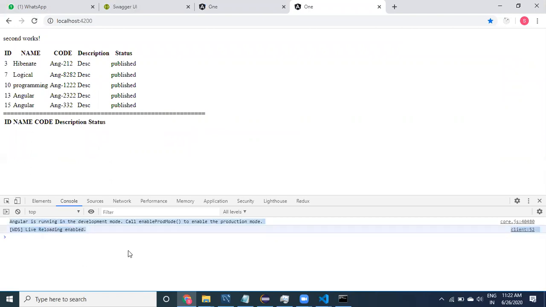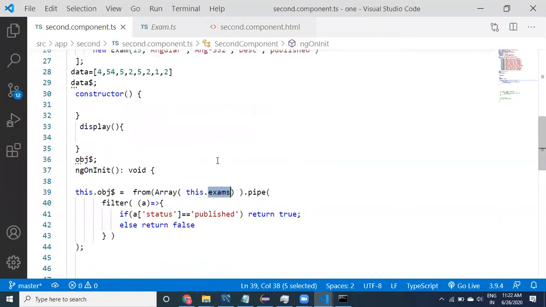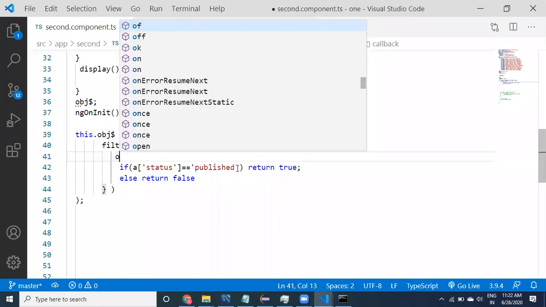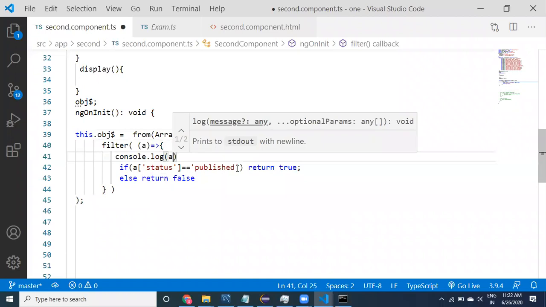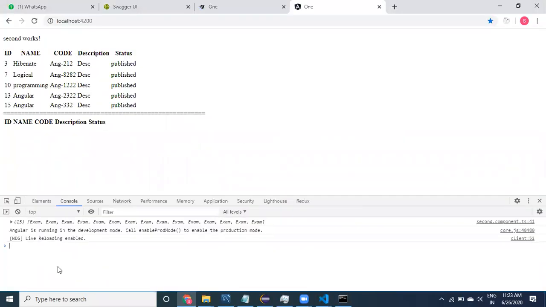It is not showing anything, right? Yeah, see, this dot exams array, where is that? Okay, yeah, let us do the console. Let us see the console, console dot log of what value we are getting. Let us check it out.